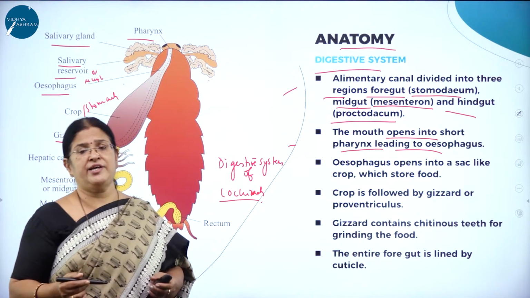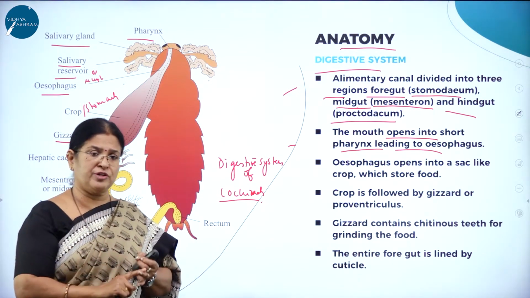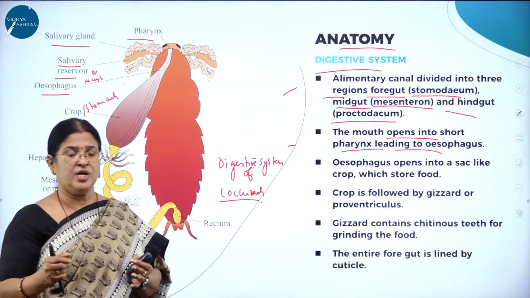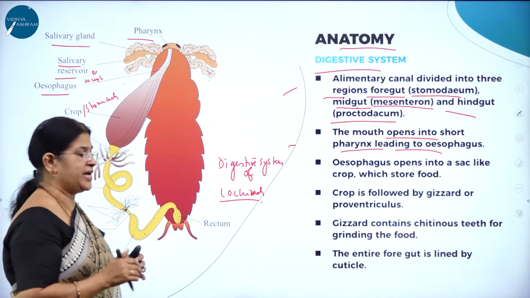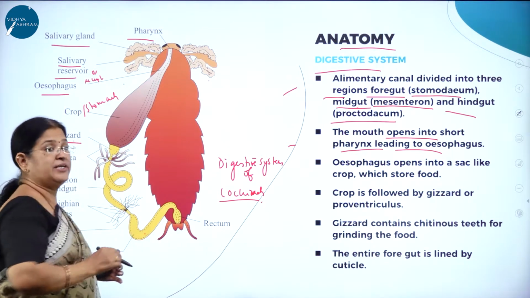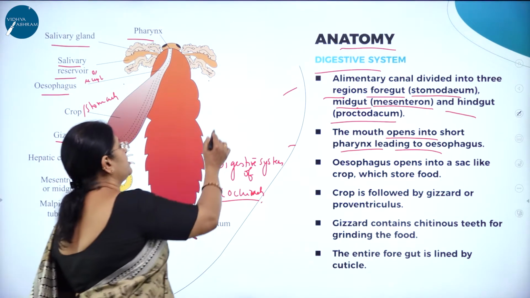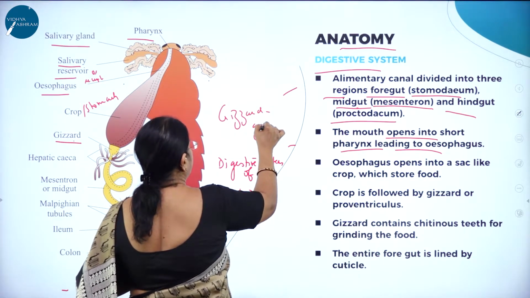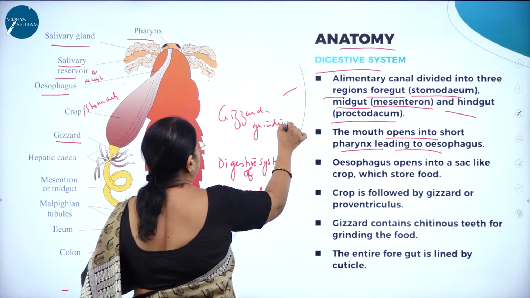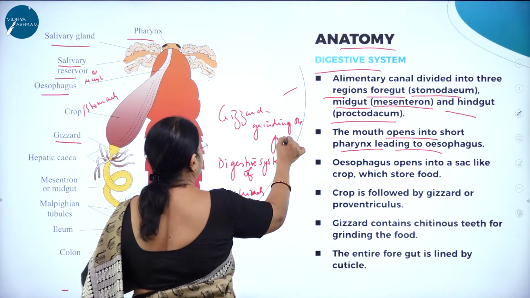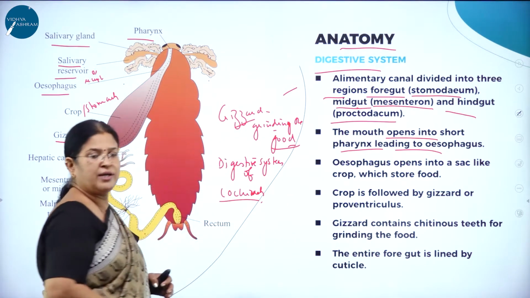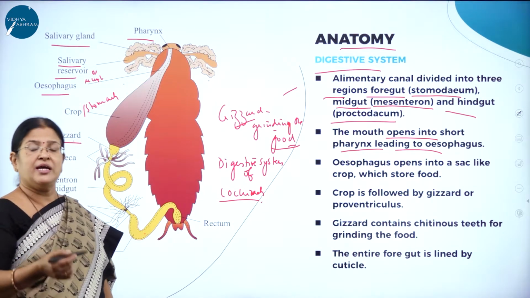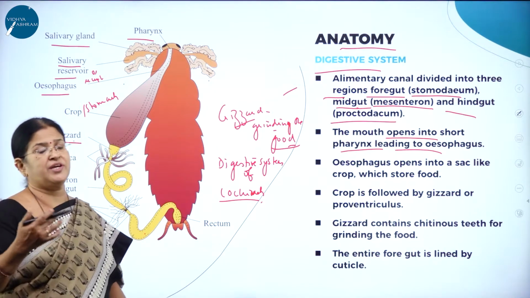You know, as I said, it feeds on paper, it feeds on food grains, then vegetables, then hard substances. So this very unique part of the digestive system called the gizzard does the grinding process. So what is the function of the gizzard? Grinding the food it has eaten. That is the reason why it is very unique and it is a cosmopolitan. Can we eat anything which is hard? No, because we cannot digest it.